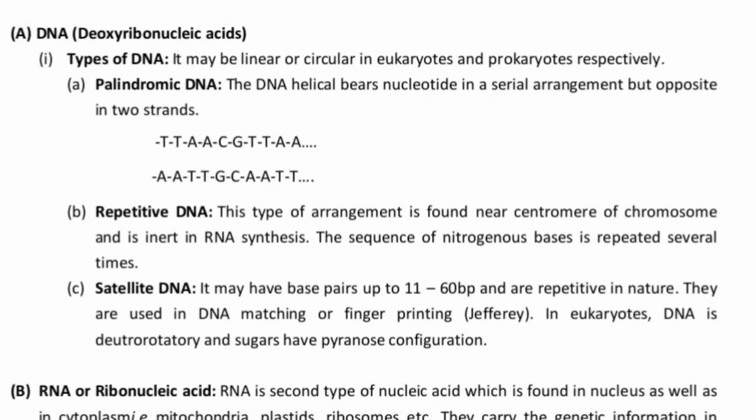Okay, dealt with. The second one is the RNA, the second type of nucleic acid, which is found in the nucleus as well as in the cytoplasm. The mitochondria, plastid and ribosome have their own special RNA because they have their own genome. Okay, dealt with.